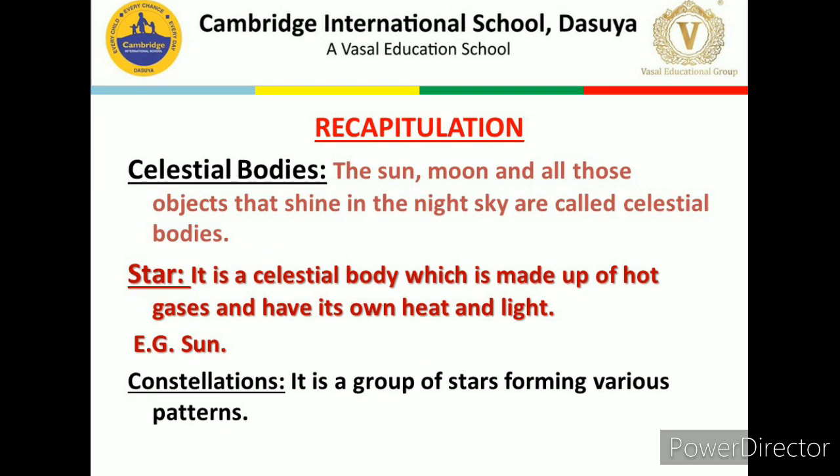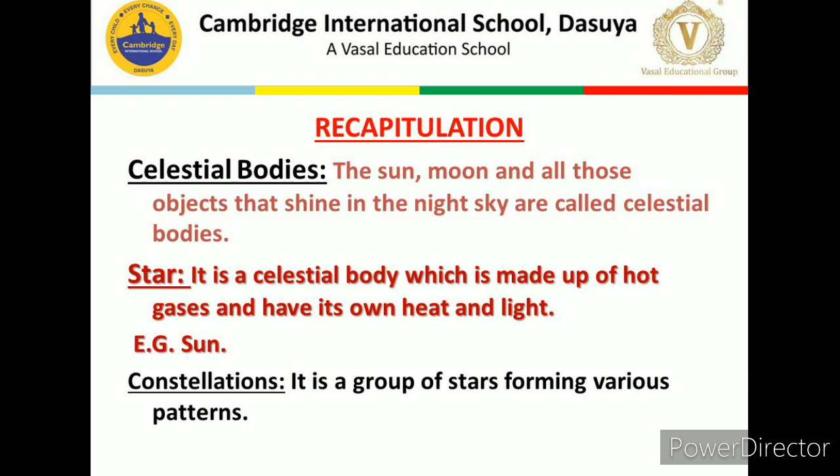So dear children, let's first recapitulate whatever we have discussed earlier. We have started this chapter with the topic celestial bodies. The sun, moon, and all those objects that shine in the night sky are called celestial bodies. Next is star.